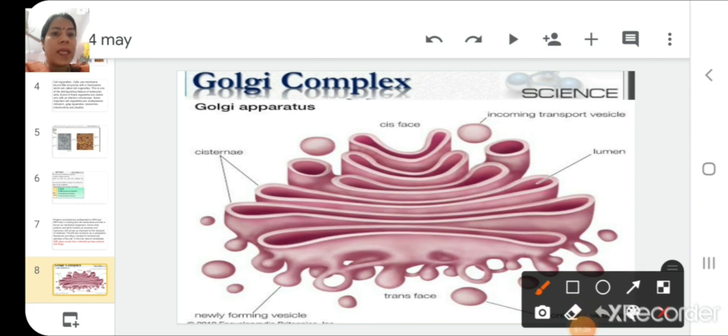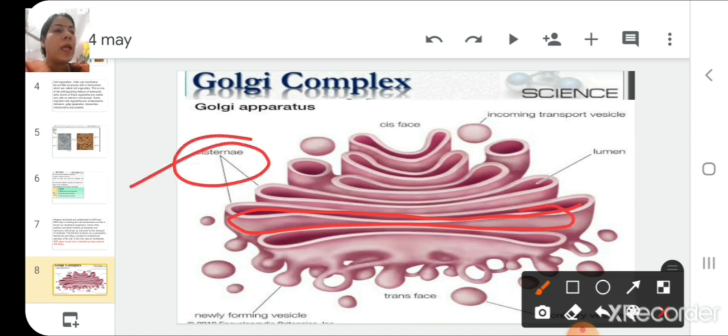Here you can see these big membrane-like structures, which are known as cisternae. Then there is a hollow part between the two layers, or between the foldings of this structure, and this is known as the lumen, which is a hollow gut-like part. At the end, it has some circular structures, which are known as vesicles.